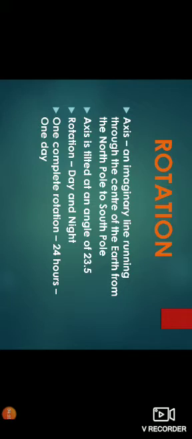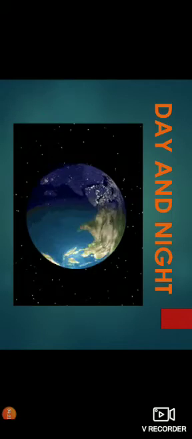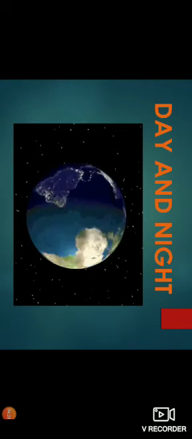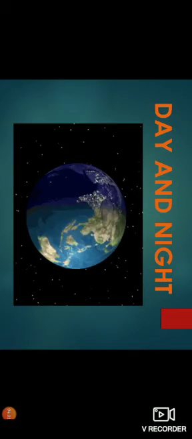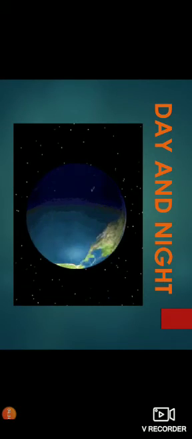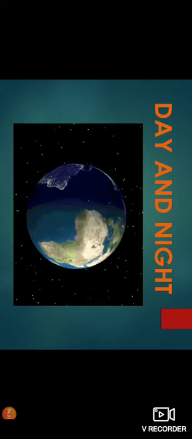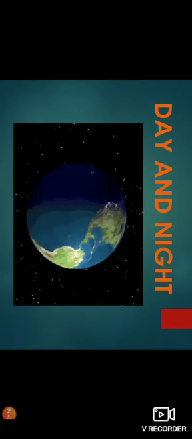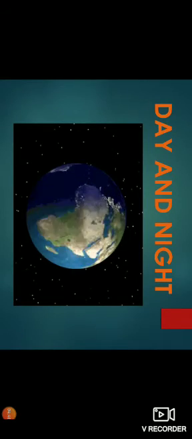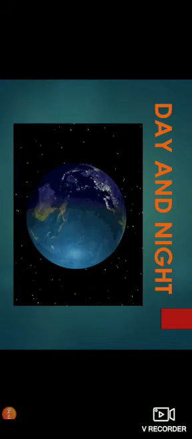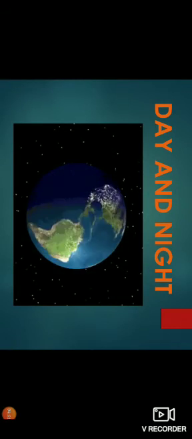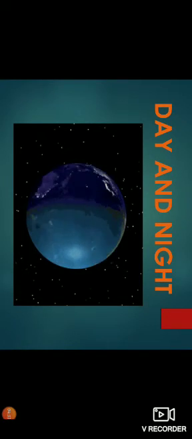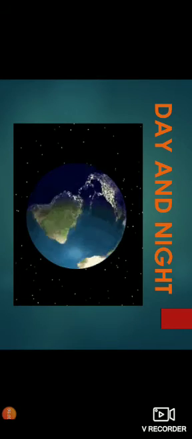Understand? So what happens there? When the earth completes one rotation, it causes day and night. How long does the earth take to complete one rotation? Just imagine how long we would take to go around our school. In the same way, the earth takes nearly 24 hours to rotate once on its axis. To complete one rotation in the same place, it takes around 24 hours. That 24 hours makes one day.